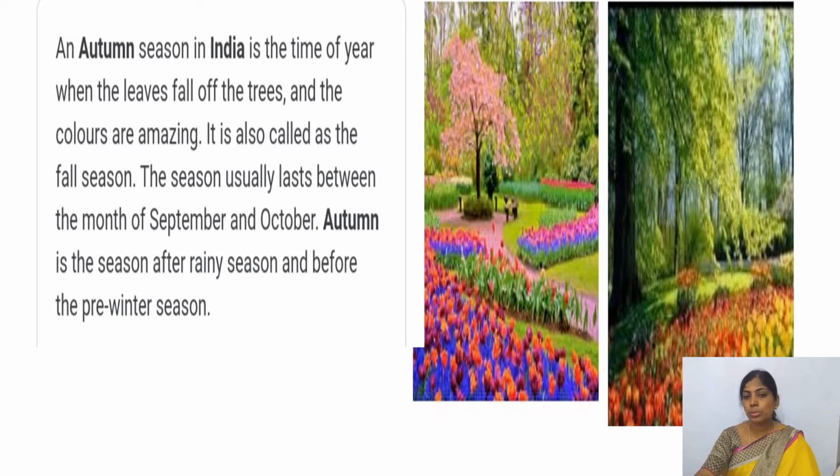Autumn season is also known as fall season because each and every leaf is going to fall once in a year. Especially in the autumn season, all are going to be rotten or fall down. The season usually lasts between the months of September and October. Autumn is the season after the rainy season and before the pre-winter season. So now what can we say in this poem?